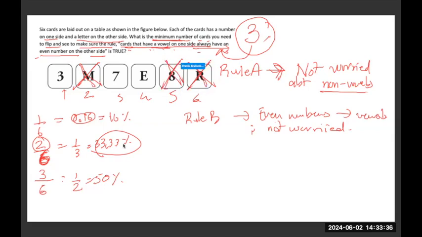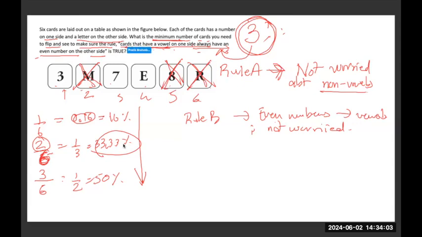The leftover ones, 3, 7, E, won't hurt me if I flip them. Also, I had found out from the numerical point of view that I have good standing if I flip three cards. I cannot flip 2, 4 is possible, but after negating M, 8 and R, I've been left with 3 cards.